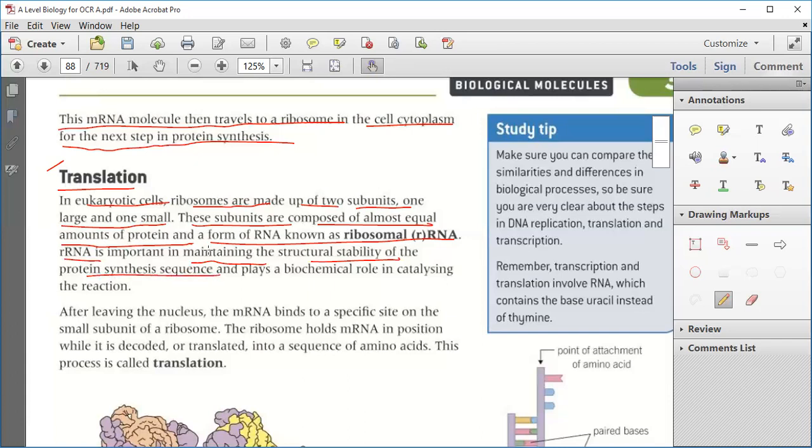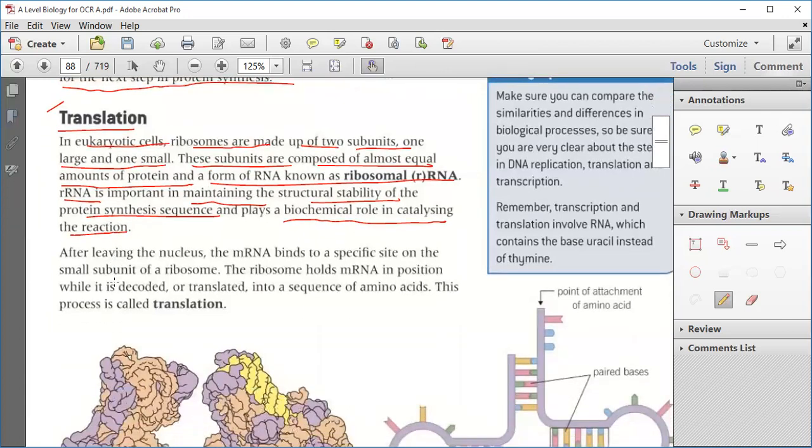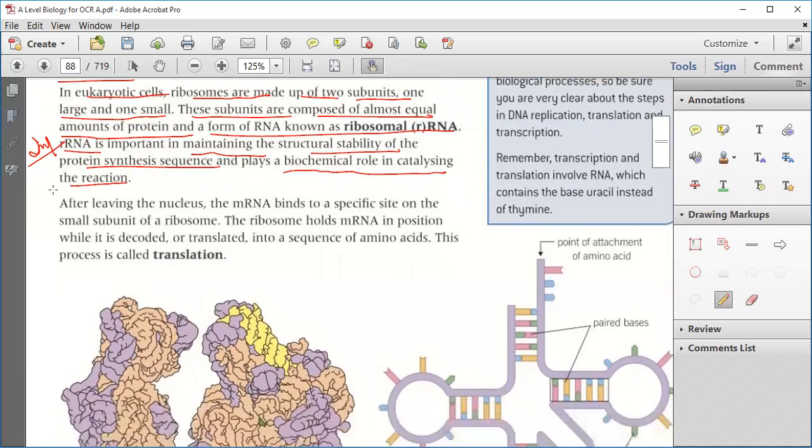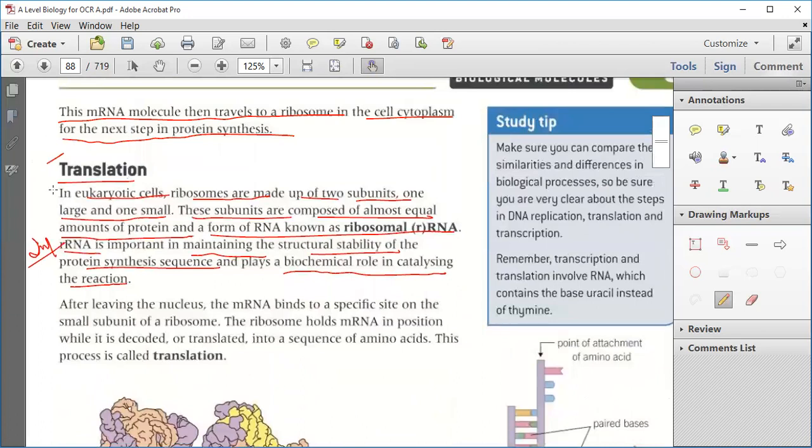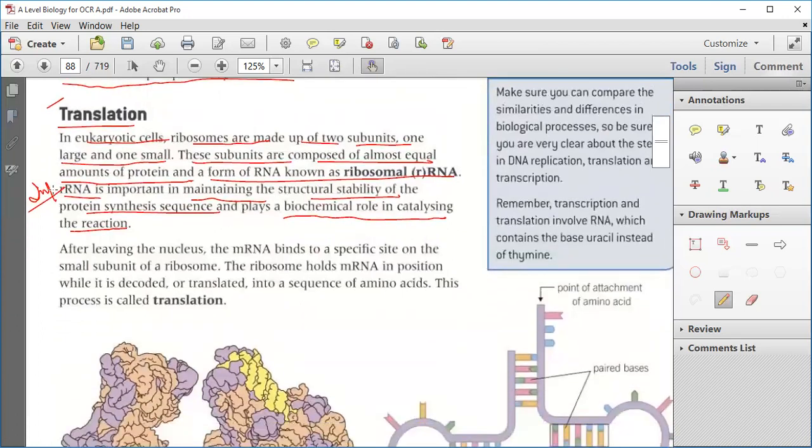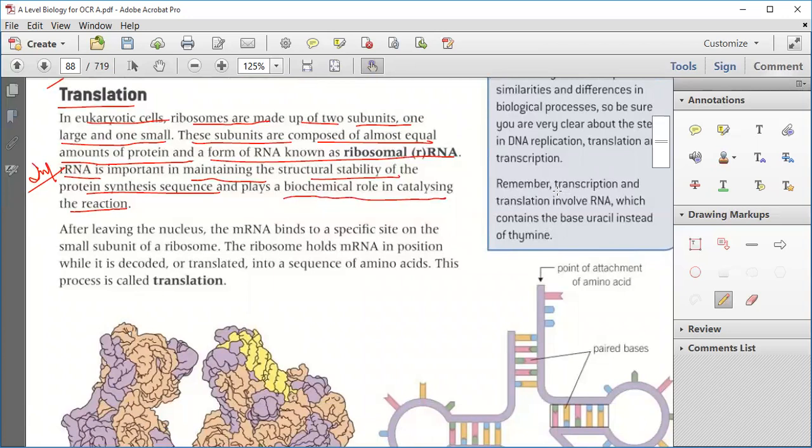This gives the structural stability of protein synthesis sequence and plays a biochemical role in catalyzing the reaction. The function of RNA is to maintain the structural stability and play an important biochemical role in catalyzing the reaction. Okay, now you can see transcription and translation involves RNA, which contains the base uracil instead of thymine. That is an important point.